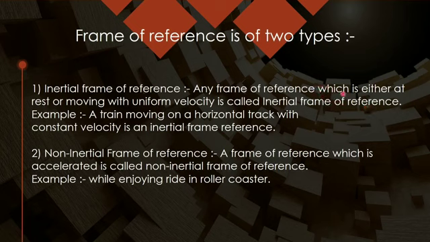We will be redefining it in the coming unit also, but this is simply for your reference. Like a train moving on a horizontal track with constant velocity is an inertial frame of reference. Similarly, a non-inertial frame is an accelerated frame, a frame of reference in which acceleration is there. Like when you have a ride in a roller coaster, then you are in an accelerated frame of reference.